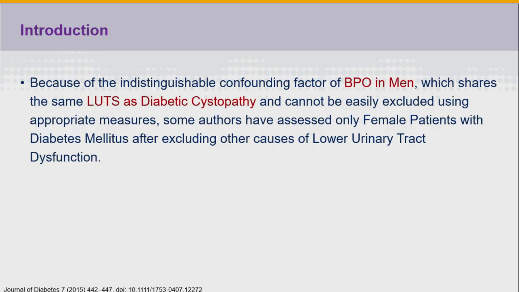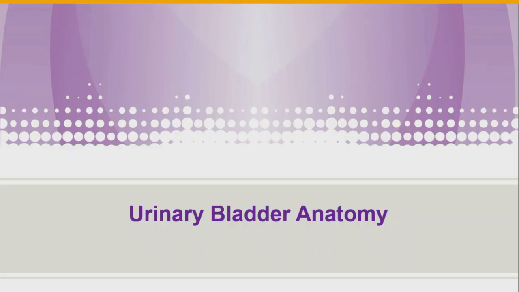Because of the indestructible confounding factor of benign prostatic obstruction in men, which has the same LUTS as diabetic cystopathy, it cannot be easily excluded using appropriate measures. Some authors have assessed only female patients with diabetes after excluding other causes of lower urinary tract dysfunction.